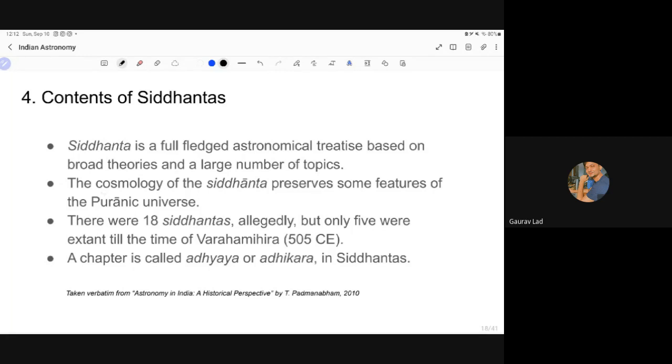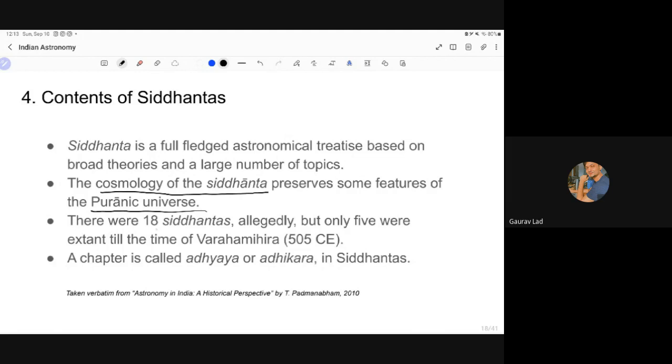Now, this is interesting. The cosmology of the Siddhanta has some features from the Puranic universe. So this is where we see the effect of the Puranic mythical tales in astronomy. This cosmology does not mean the cosmology that we have in physics. Cosmology with a capital C, in the philosophy of religion, means an explanation given by religion about nature, the universe, the world, how it came into existence. They're usually mythological tales, but they did have an influence on the cosmology of Siddhanta.